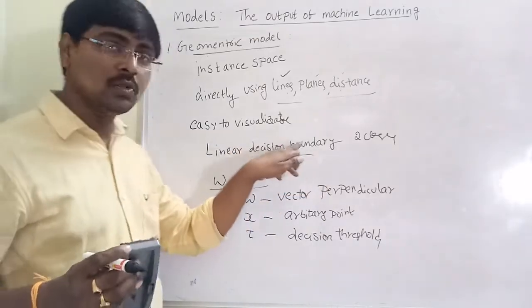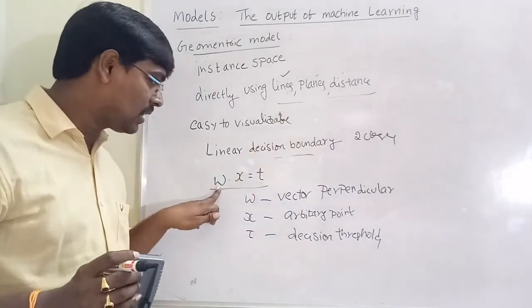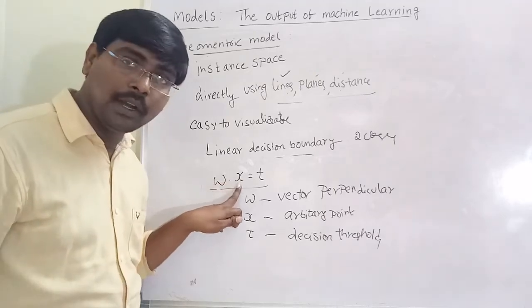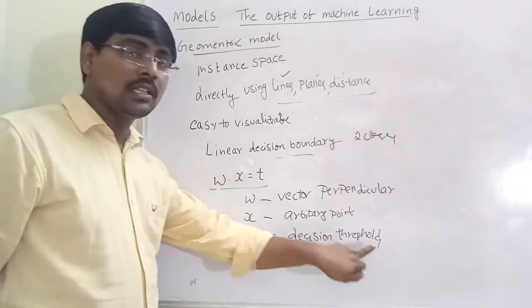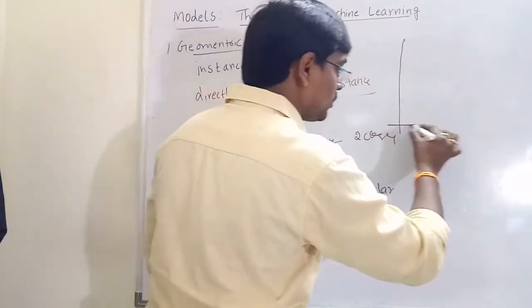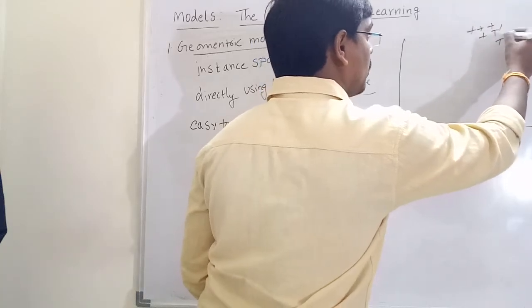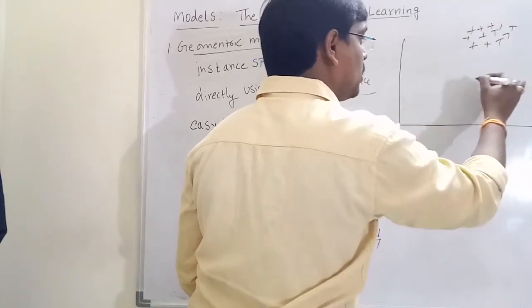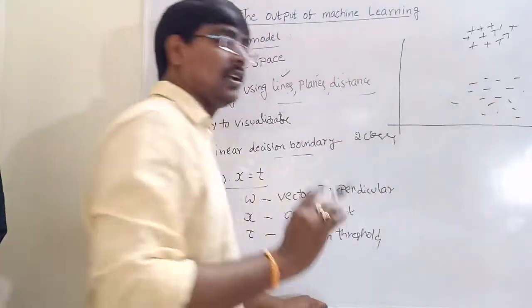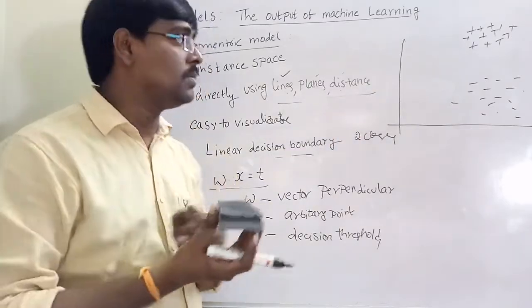Linear decision boundary is one type of model. W is a vector perpendicular to the decision boundary. X is any arbitrary point on the decision boundary. T is the decision threshold. Now consider an example. Suppose we have some set of positives and some set of negatives. We have some set of positive elements and some set of negative elements.